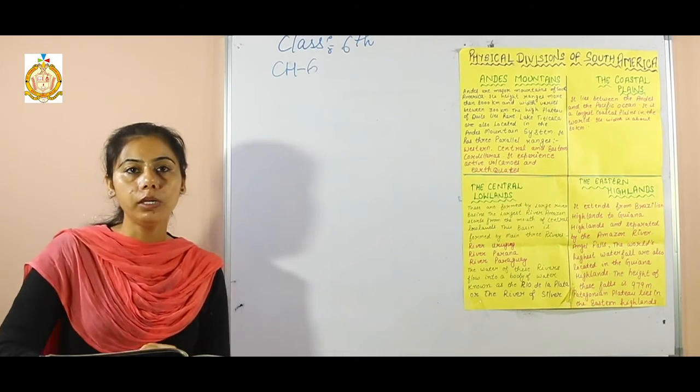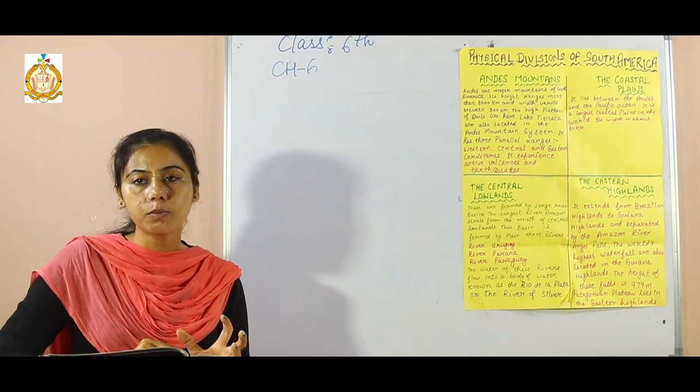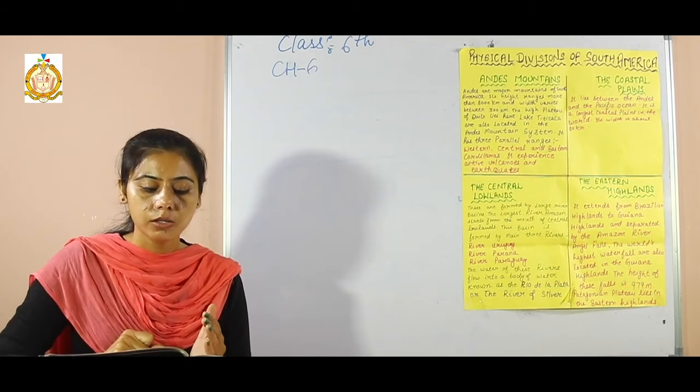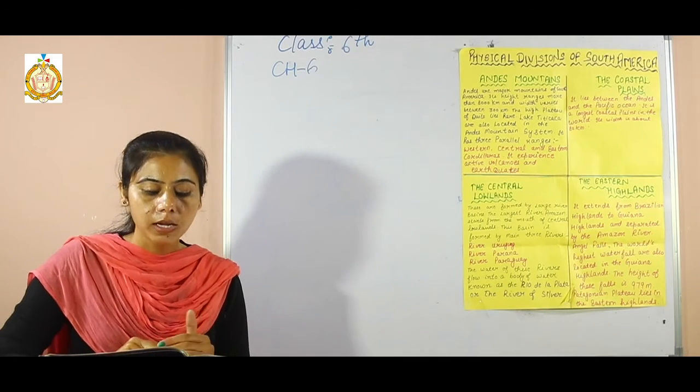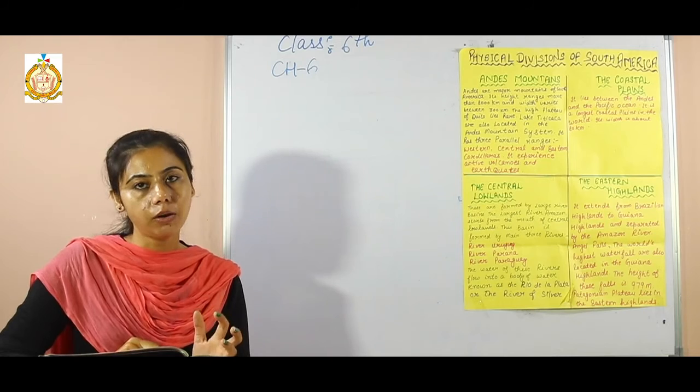And the next one, population in the Amazon river basin. The Amazon basin is very sparsely populated because it is situated near the equator, so the population here is very low. The majority of the people live in cities and towns.